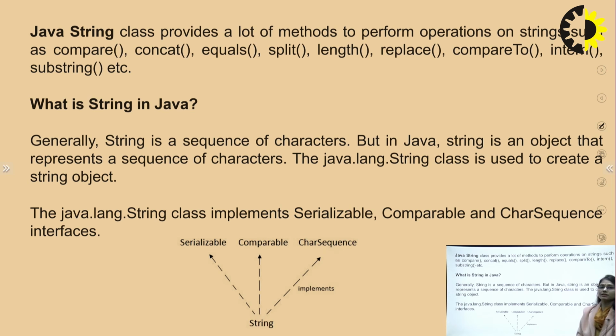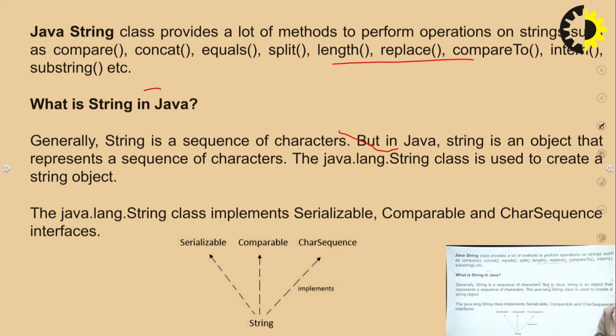Suppose they have given this Java string class in which you can do a number of operations on this particular string. You can concatenate strings, we can compare, we can combine these strings, we can use equals and check the equality, and we can use the length method on it. We can replace, we can use compareTo, we can use the intern method and the substring method. So these are the categories of methods which can be used to perform various operations on your string elements.